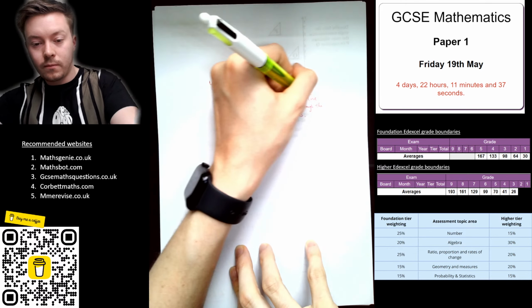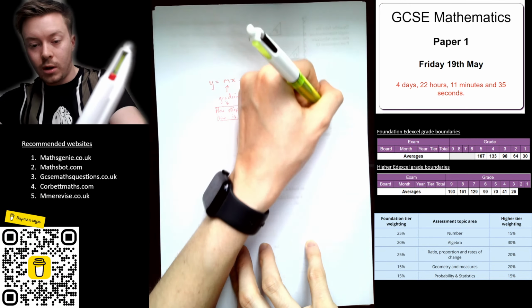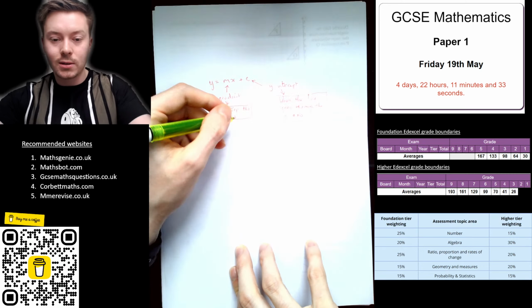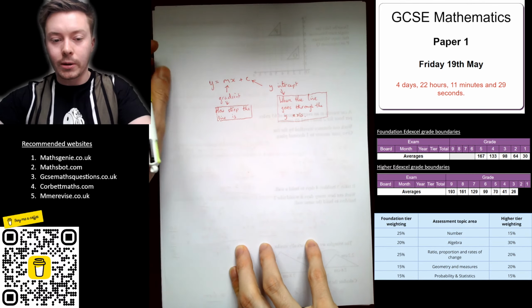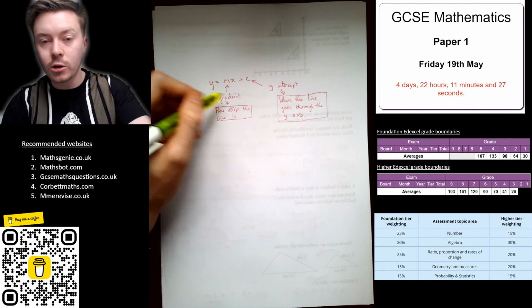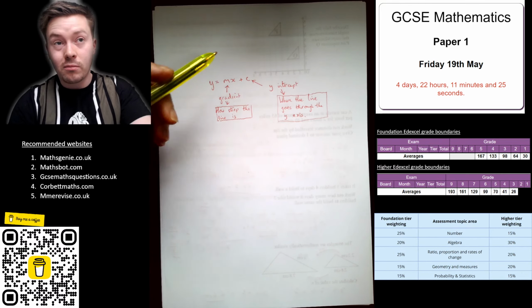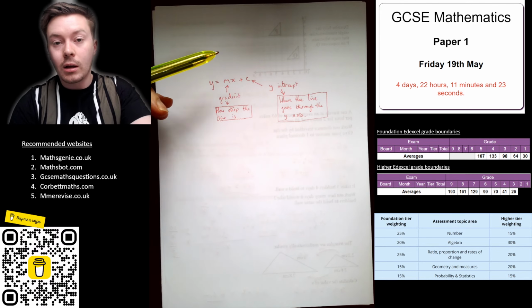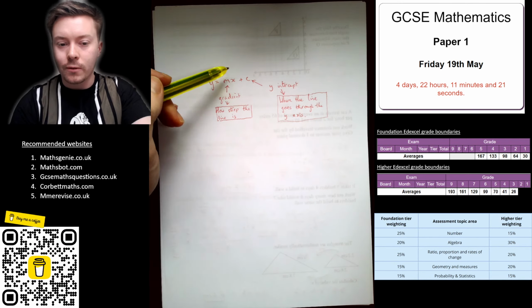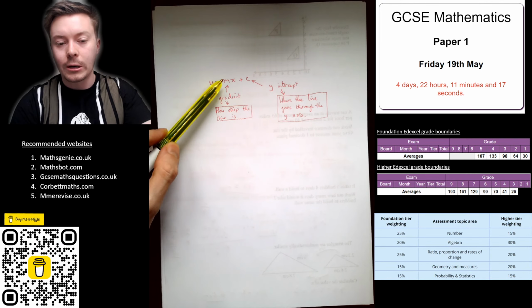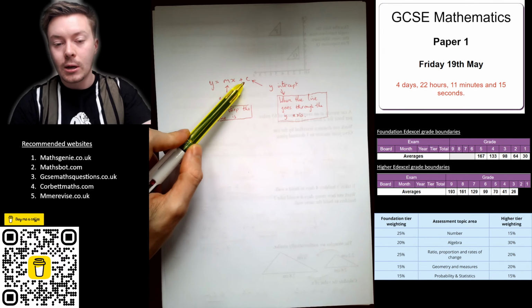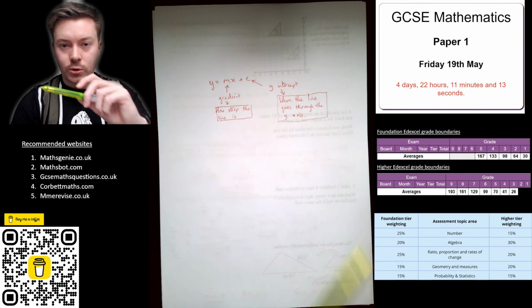So if your line goes through the y-axis, that's the vertical one, at the number 3, this will say plus 3. This is the most useful way, in most circumstances, of having an equation of a line, because it tells you two key things about the line: the gradient, how steep it is, and where it crosses the y-axis.